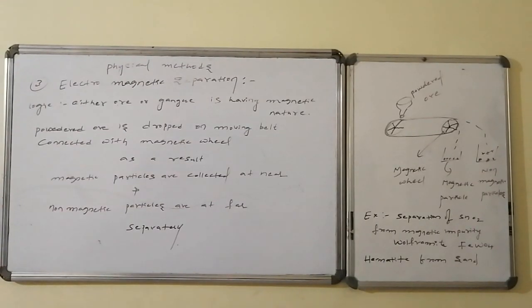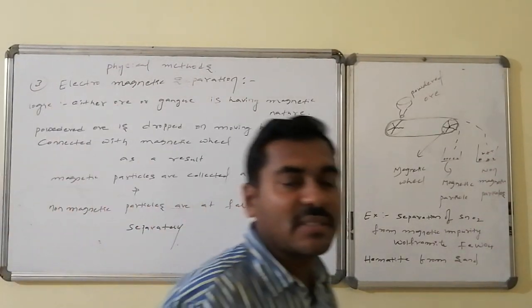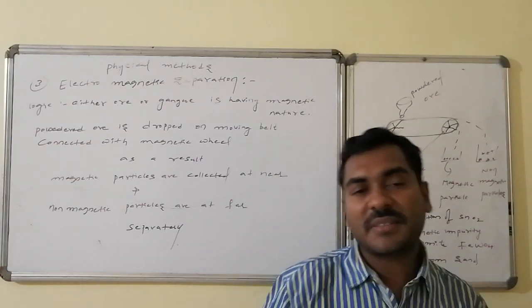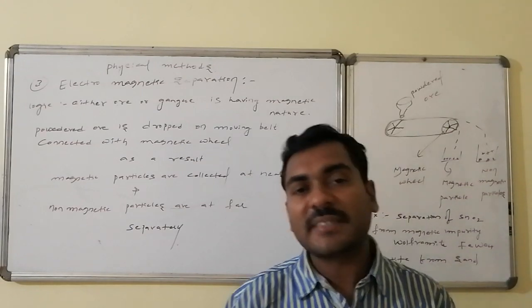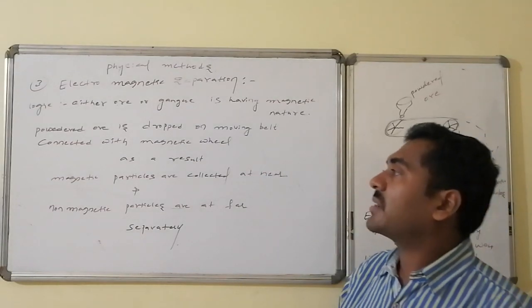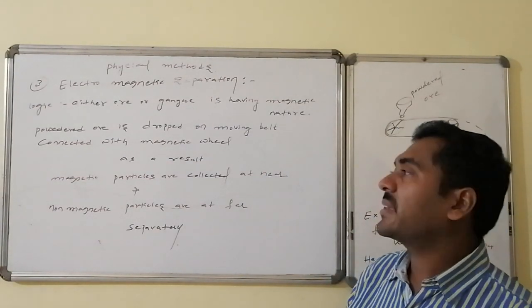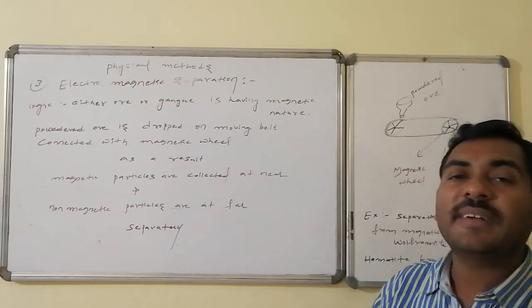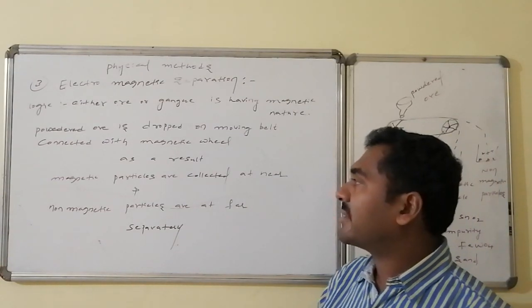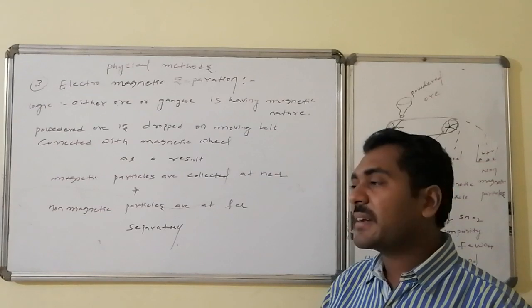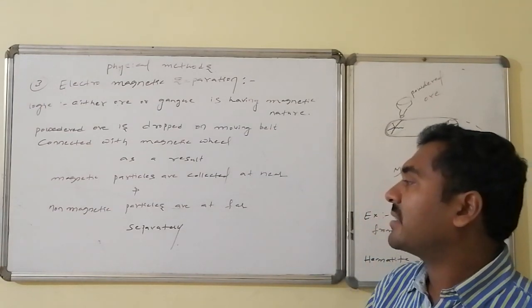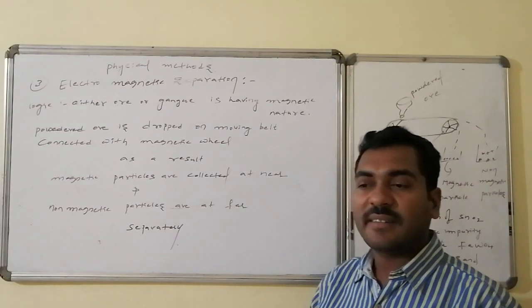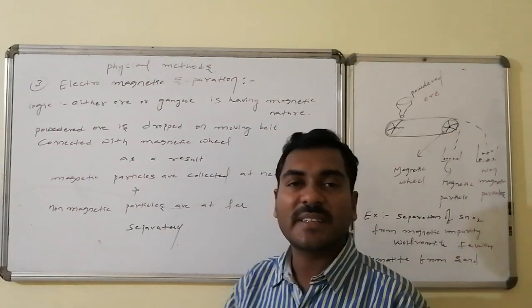Electromagnetic separation. The logic behind electromagnetic separation is that either the ore or the gangue particle is associated with magnetic nature. In this method, what we will be doing is that powdered ore is dropped on the moving belt connected with the magnetic wheel. As a result, magnetic particles are collected nearer to the magnetic wheel and the non-magnetic particles are collected far away separately. Thus, we will separate the things.